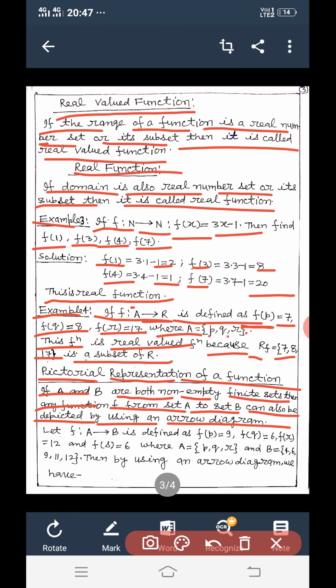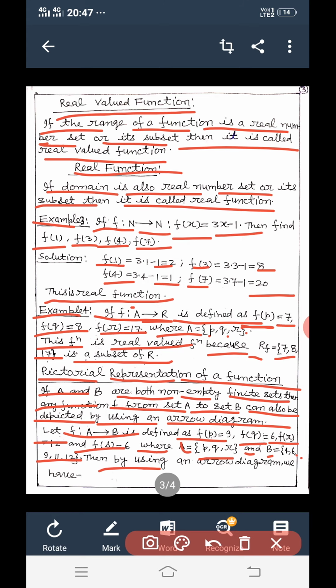Here a function f defined from A to B as f(p) is equal to 9, f(q) is equal to 6, f(r) is equal to 12 and f(s) is equal to 6, where set A is equal to {p, q, r, s} and set B is equal to {4, 6, 9, 11, 12}.